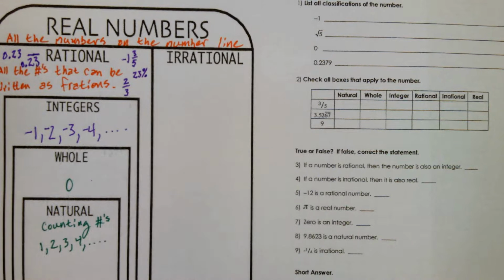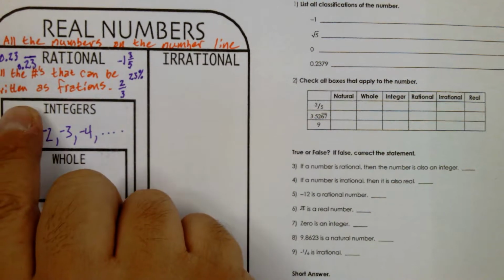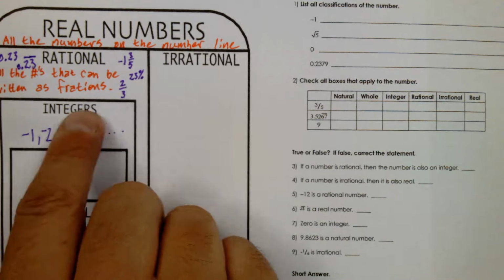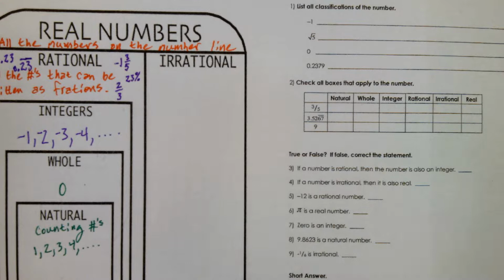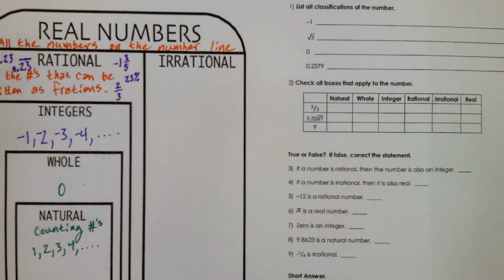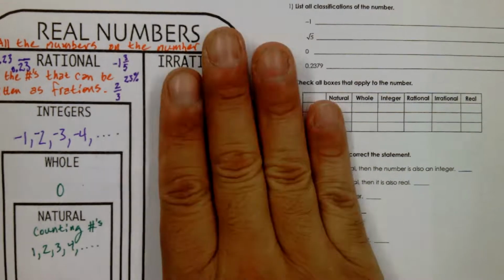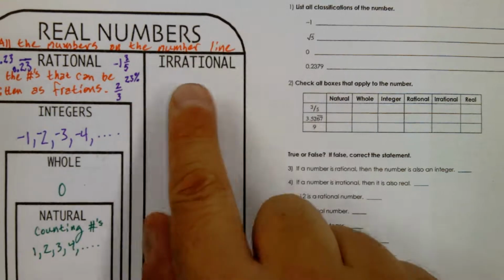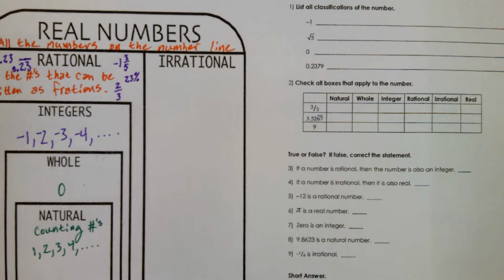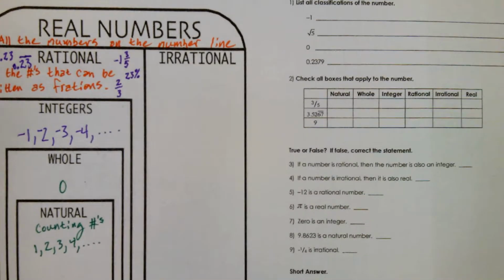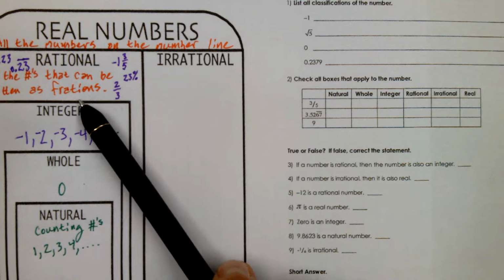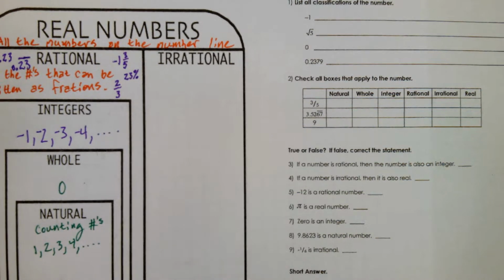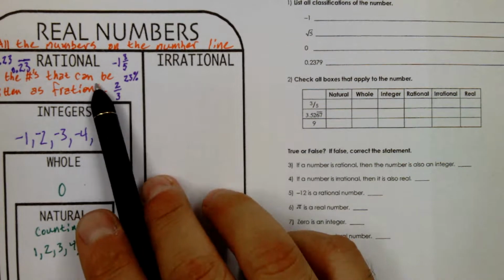Now, the definition to be rational is all the numbers that can be written as fractions. Let's think about what makes something irrational using that definition. Either you're rational or you're irrational. You can't be both. So we want something the opposite of this. What do you think would be the opposite of all the numbers that can be written as fractions? Any thoughts? All the numbers that cannot be written as fractions.